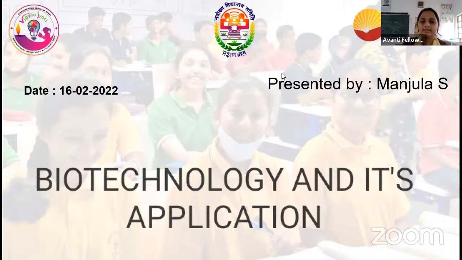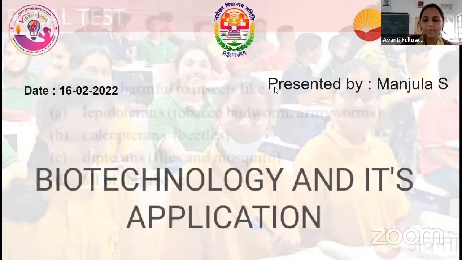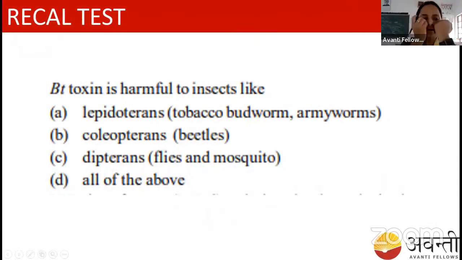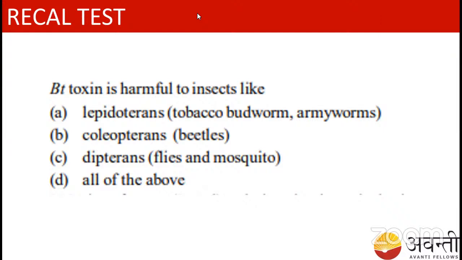Okay, so let us start the class. Before we start, here is a question for you. In the last class, we studied the biotechnological applications in agriculture, right? So the question is: Bt toxin is harmful to which insects? Option A, lepidopterans; option B, coleopterans; option C, dipterans; and option D, all of the above. You can answer me through the poll, and you can answer in the chat box also. I will run the poll.